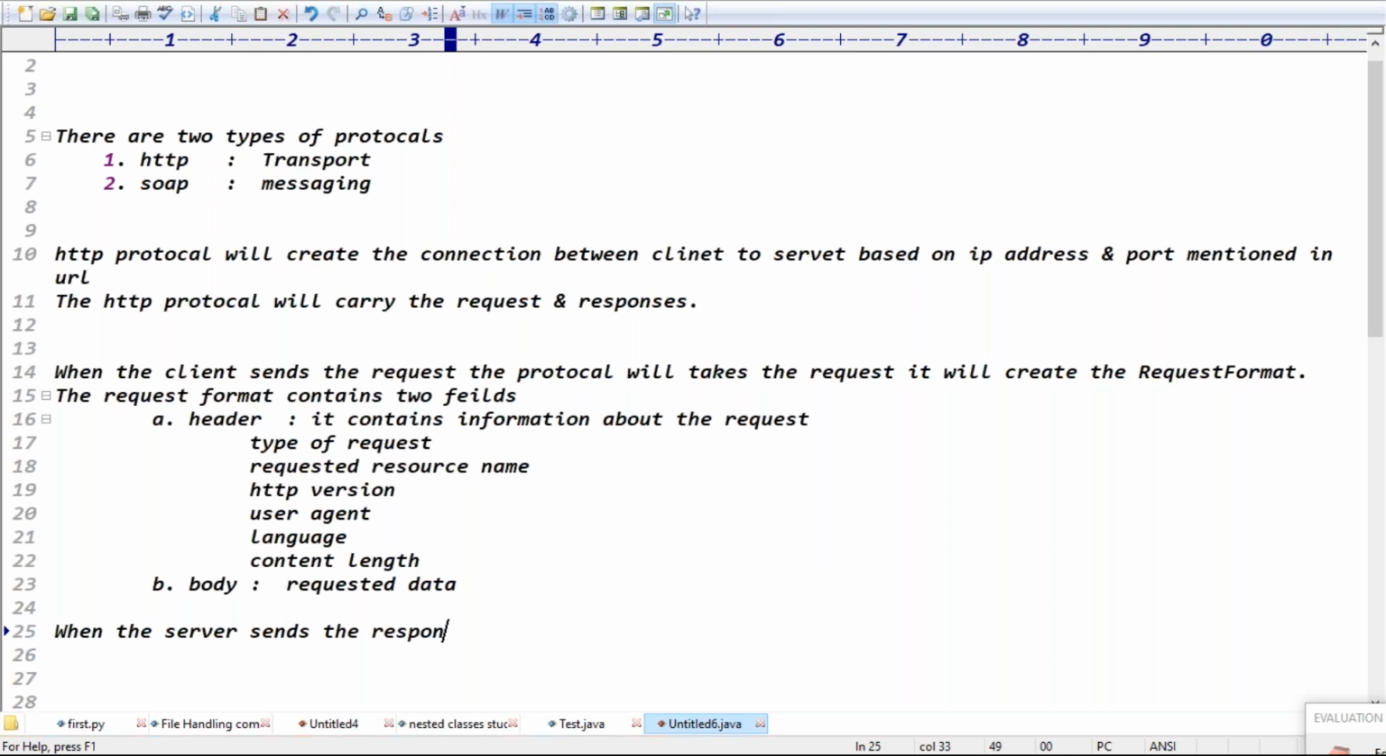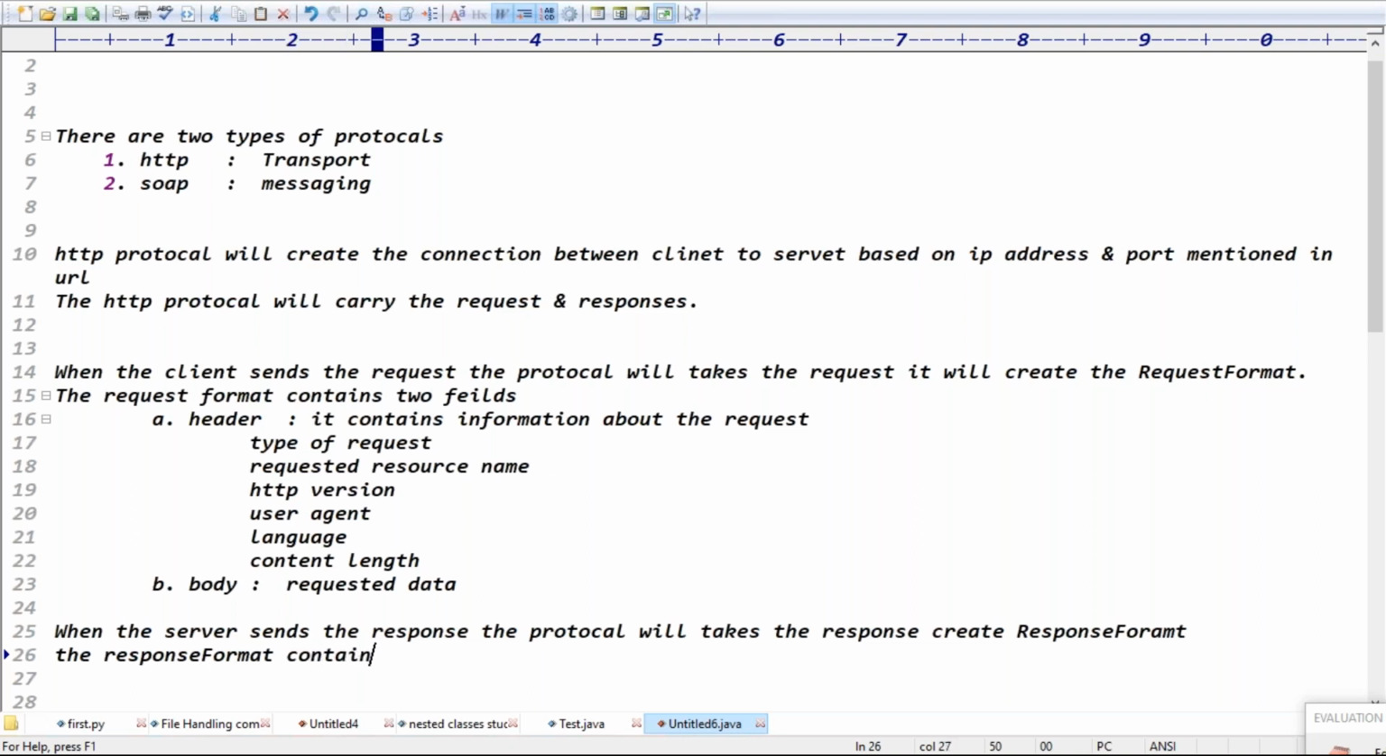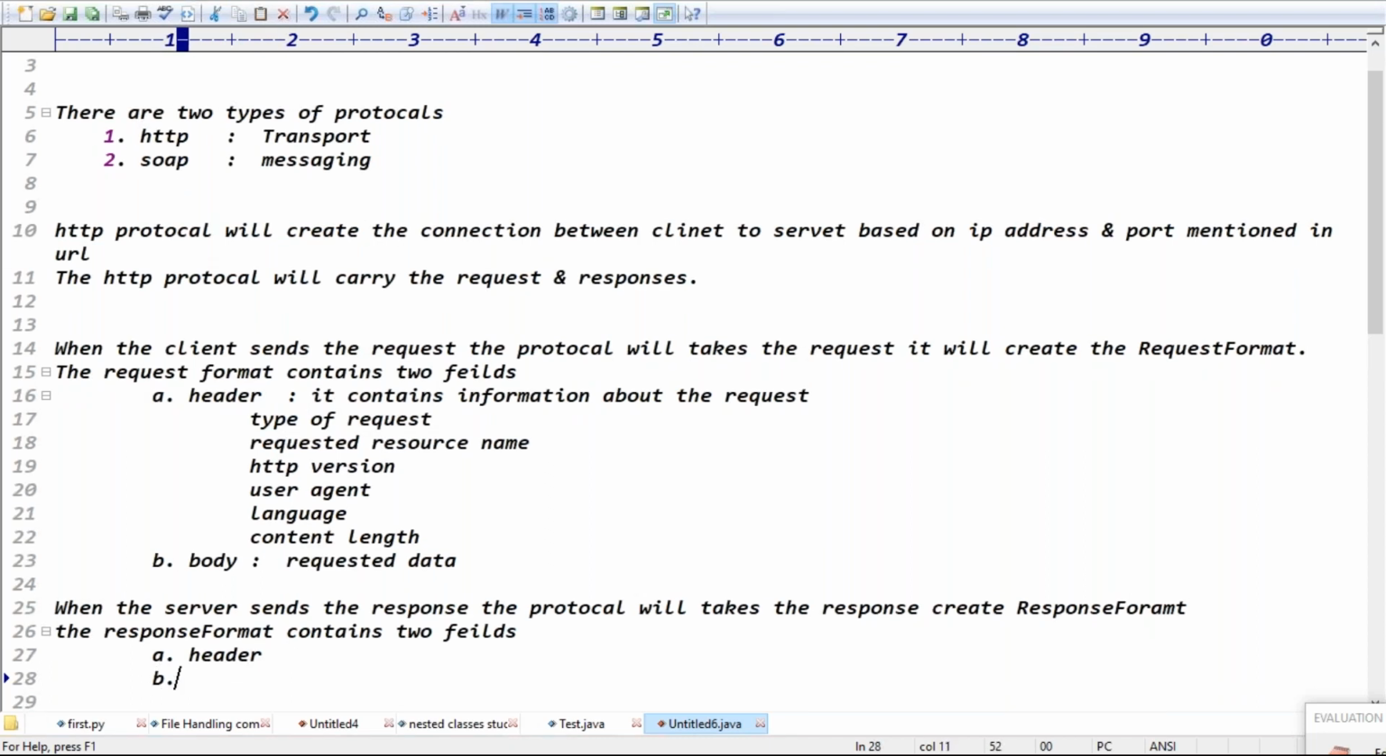When the server sends the response, again, who will take the response, guys? The protocol. Again, the protocol will take the response and create the response format. The response format again contains how many fields, guys? It contains two fields, right? As usual, there is a header part and as usual, there is a body part, right?